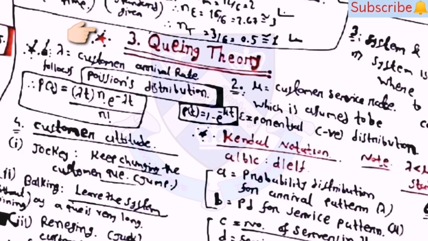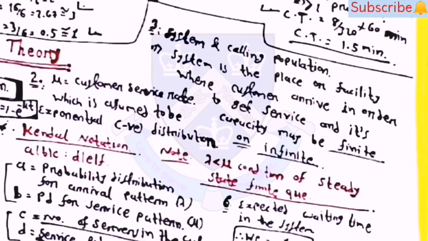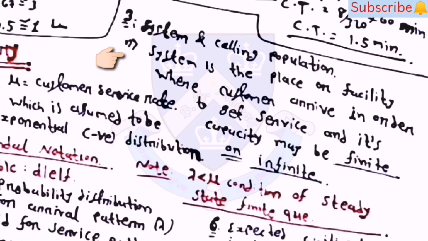Now the third topic is queuing theory. In that, the first point is lambda, which is the customer arrival rate, and it follows the Poisson distribution. P of t is equal to (lambda t) raised to n into e raised to minus lambda t by n factorial. Then the second one is mu, which is the customer service rate, which is assumed to be an exponential distribution. The equation for that is P of t is equal to 1 minus e raised to minus mu t. Then the third one is system and calling population.